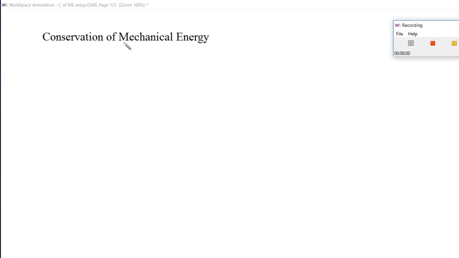All right, today we're going to be talking about the conservation of mechanical energy, and specifically about the law of conservation of mechanical energy. Now, previously we talked about the law of conservation of energy in general, and that is a broad, sweeping law with no exceptions and no conditions. The conservation of mechanical energy, on the other hand, does have conditions and restrictions.